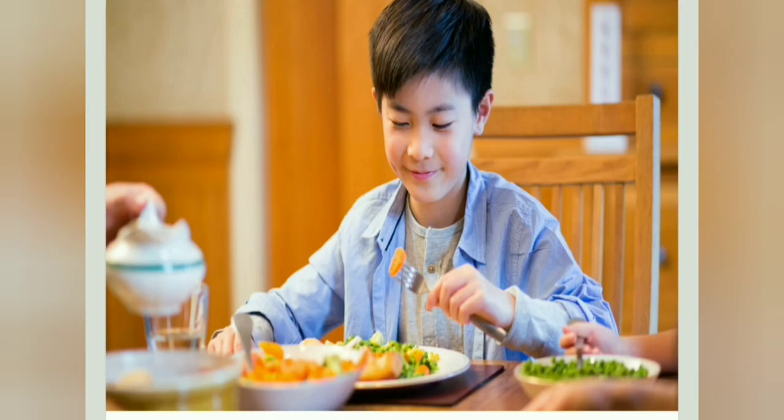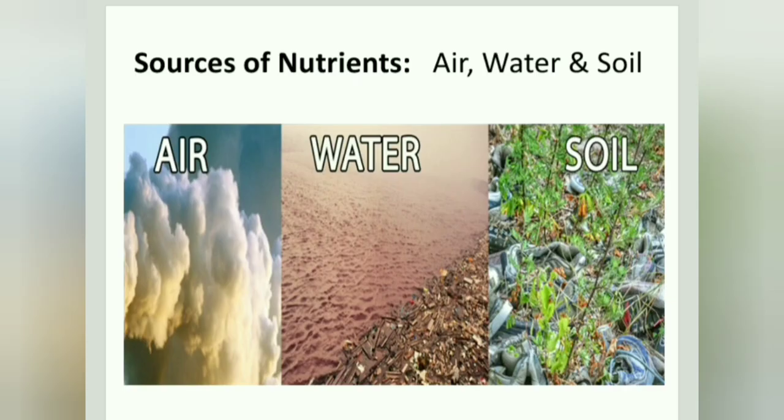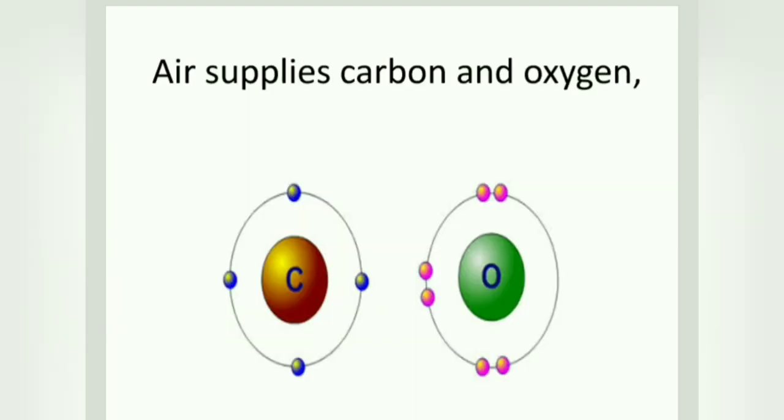So let us see nutrient management first. We all know that for our growth, development, and to develop immunity, food is utmost necessary. Likewise, plants also need some nutrients for growth and development. So where do the plants get the nutrients from? The three sources of nutrients are air, water and soil.